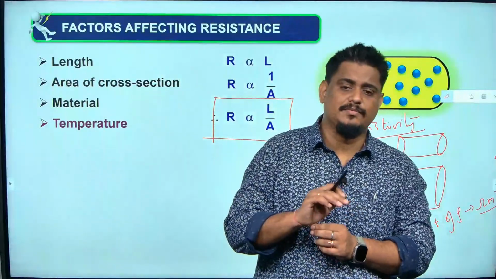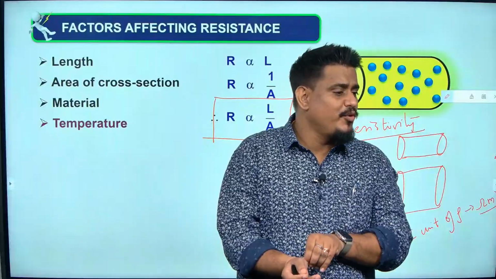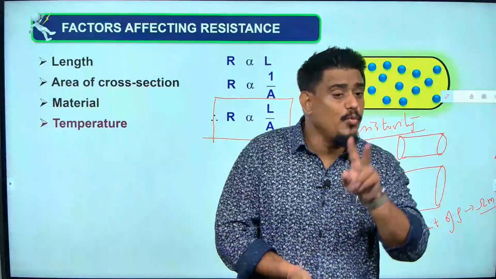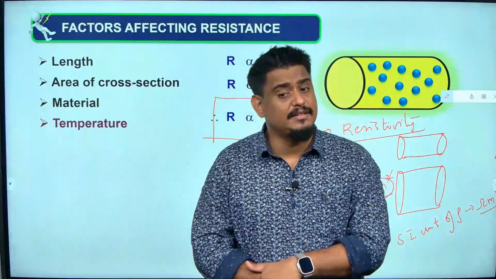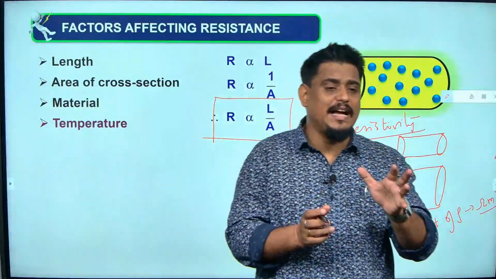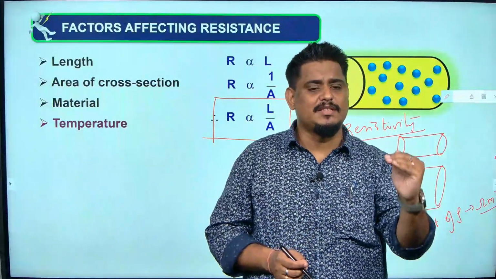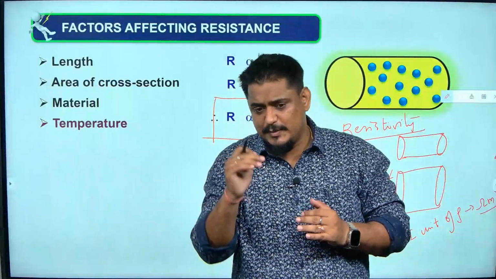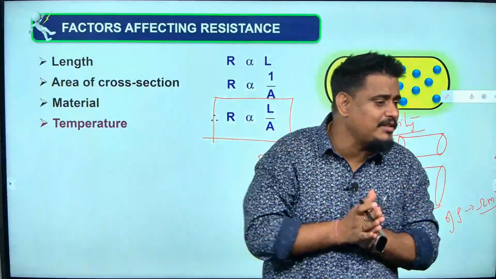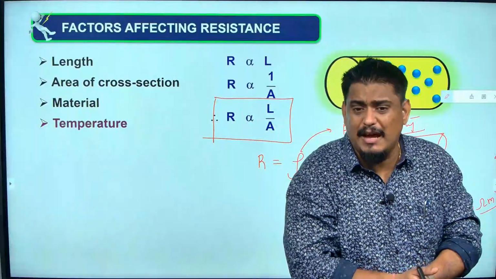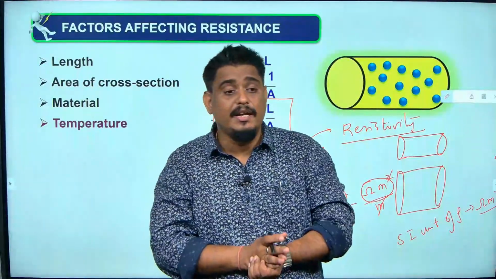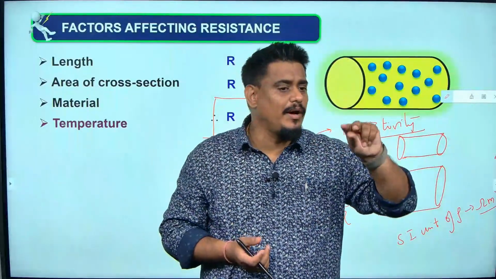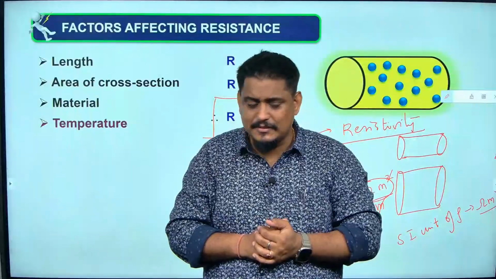Actually not possible, because if you have 1 meter of aluminum and 2 meter of aluminum, they will have different resistance. So you cannot say that this much resistance means aluminum, this much means copper, this much means gold. We cannot say that, because different length of aluminum will have different resistance. Different area of cross section will have different resistance, isn't it? A thicker gold wire and a thinner gold wire will have different resistance. But